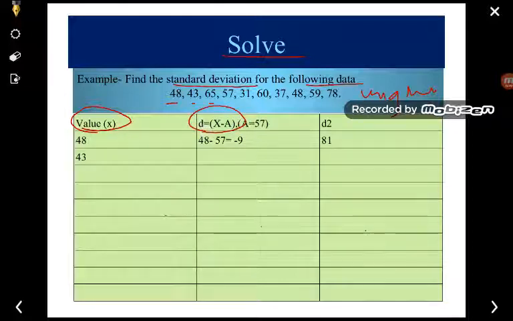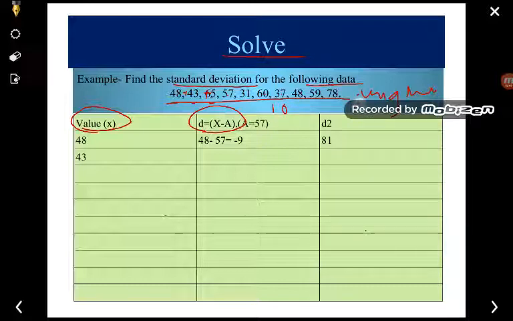How to find out the deviation? You know that in order to find out the deviation, first we have to find out the mean. So you have to add all these values and divide by the number of observations. If it is 1, 2, 3, 4, 5, 6, 7, 8, 9, 10, you add all these together and divide by the number of observations, that is 10.